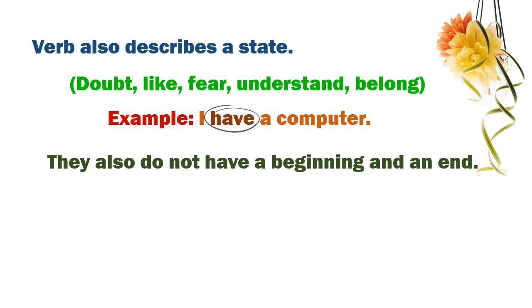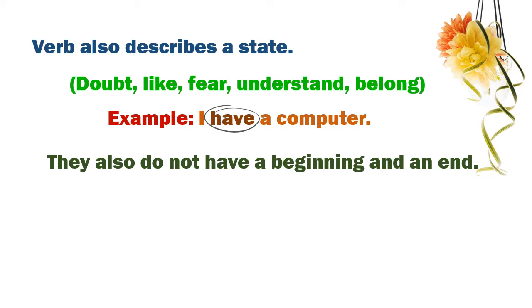Okay, now you know the difference between an action verb and a state verb. Action verb shows physical action. It has a beginning and an end. But state verbs are not physical actions. They may be a condition or a state like know, love, hear. All these are state verbs. Now I'll tell you why it is important to know the difference between an action verb and state verb.